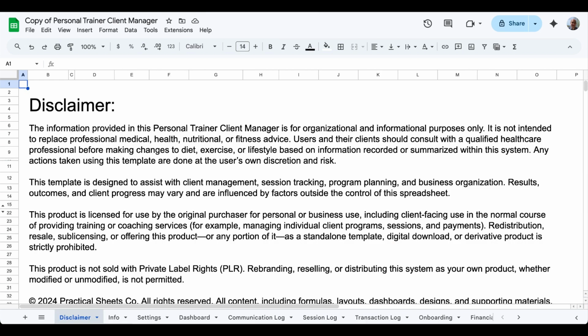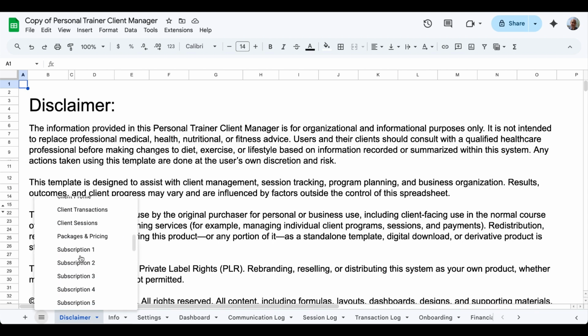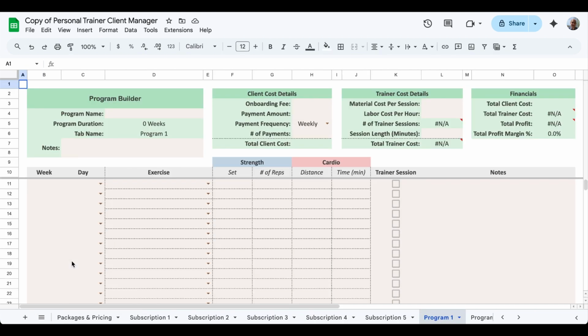So I'll go back to the client manager, and I'm going to set up just a sample program. Go to the program 1 tab, and we'll call this 3-month cut. Okay. And then you can put any notes in here if you want. I just want to show that we have information here and that we can see it in the client manager.